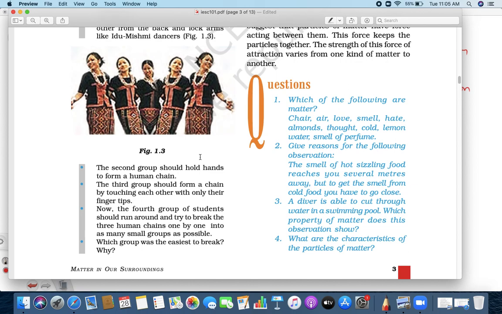So see this one. Now if you see the first question, which of the following are matter? See, what is matter? The one that has mass and volume. So this is your homework. Question number 1 and 2. You think a little, and I'm going to answer that tomorrow in our session, and then you check whether you got it correct or not.